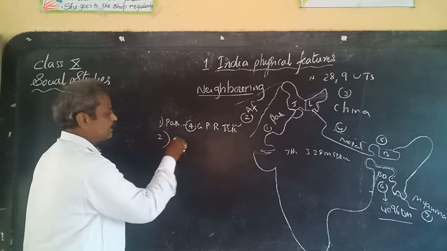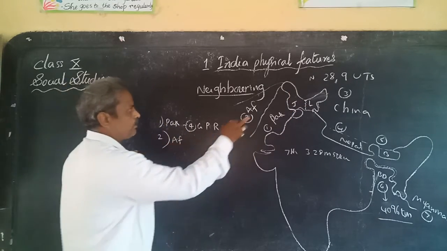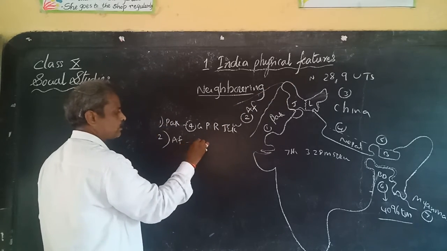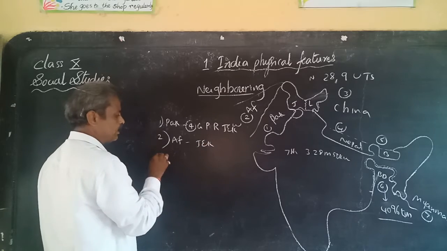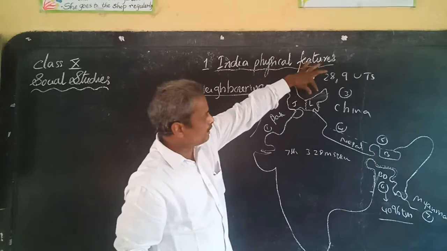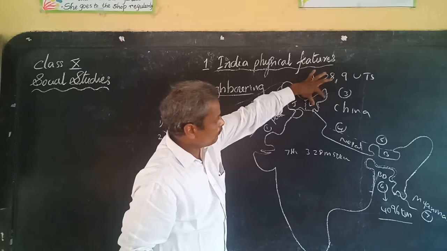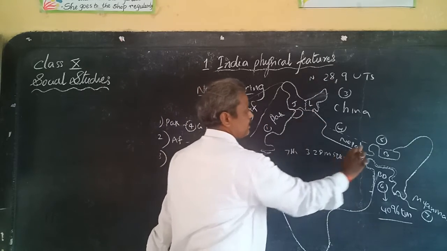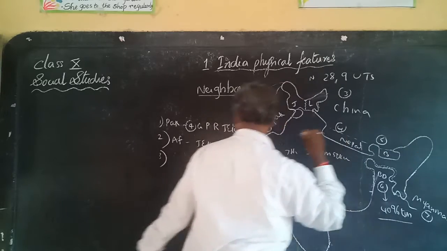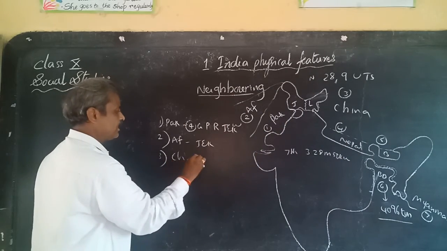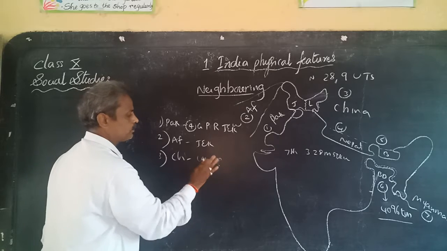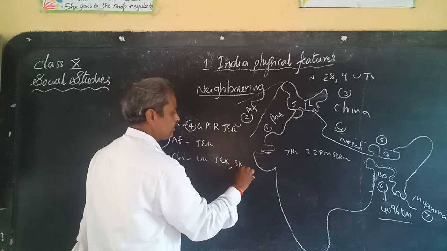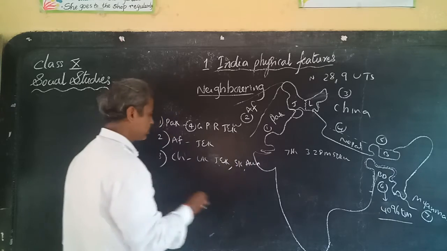Then we have to see the second, Afghanistan. You know very well, Afghanistan is sharing border with India only on the north, only with Jammu and Kashmir. Whereas the third country, China, shares border with Jammu and Kashmir, Uttarakhand, Sikkim, and Arunachal Pradesh.